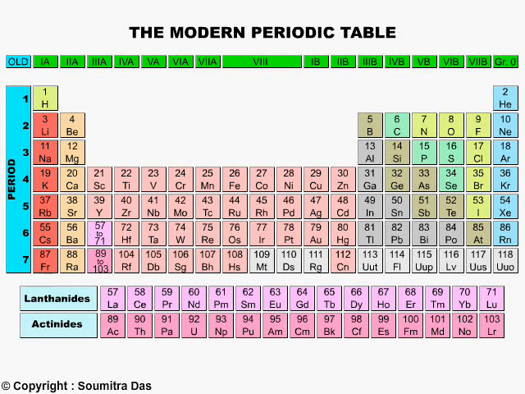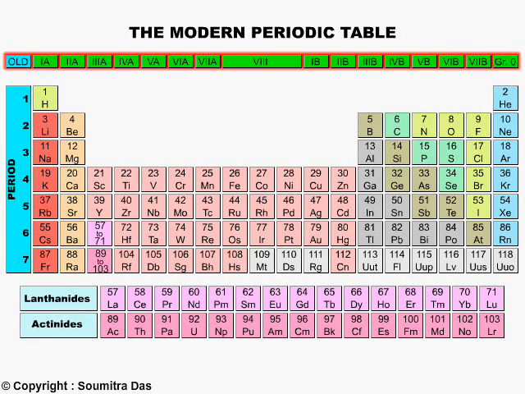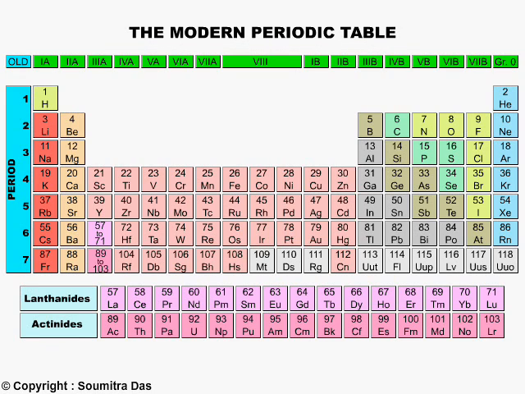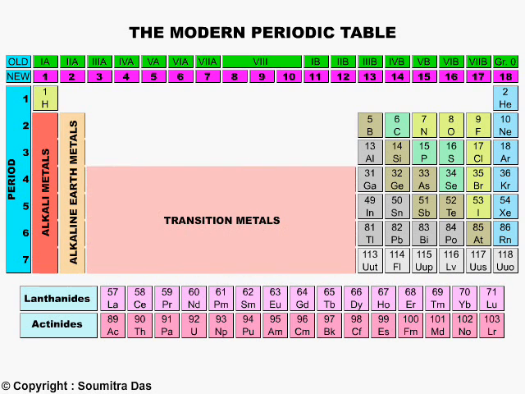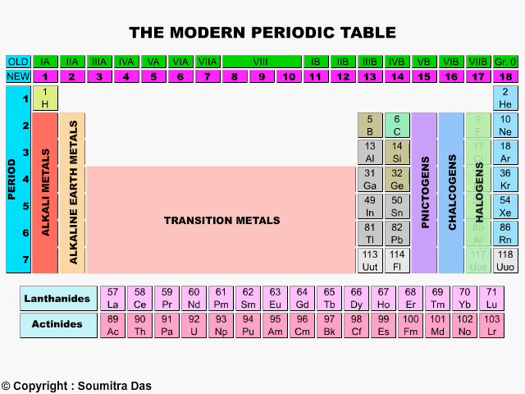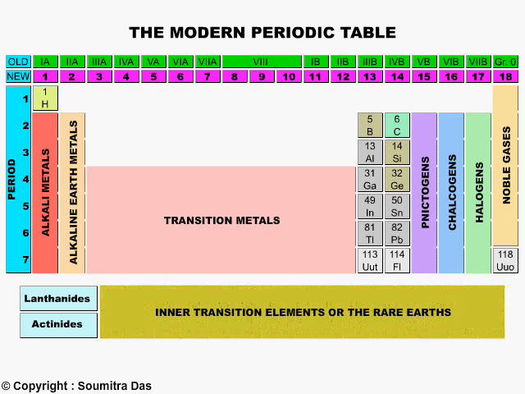In Mendeleev's table, the groups were named like this. After recommendation from the IUPAC, they were numbered from 1 to 18. Some groups were called by names. Group 1 was called alkali metals, Group 2 was called alkaline earth metals, Groups 3 to 12 were called transition metals, Group 15 was called pnictogens, Group 16 was called chalcogens, Group 17 was called halogens, and Group 18 was called noble gases. The inner transition metals or rare earth elements lie over here.